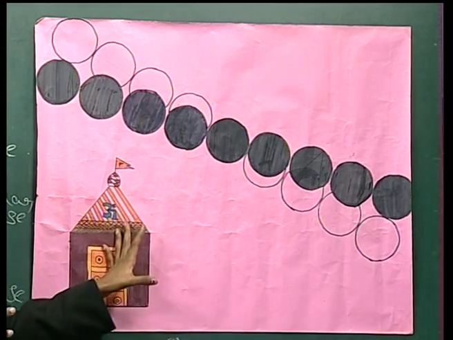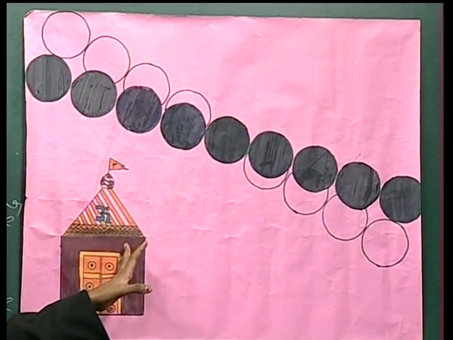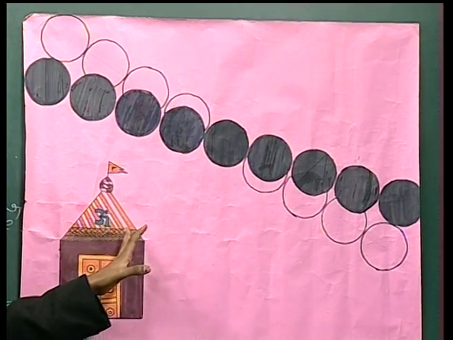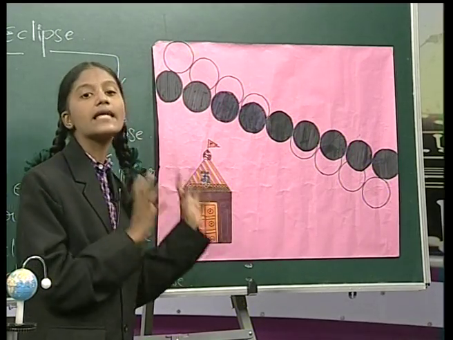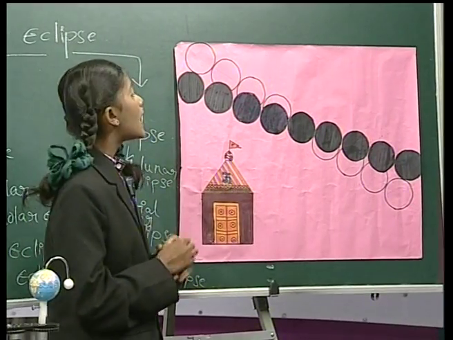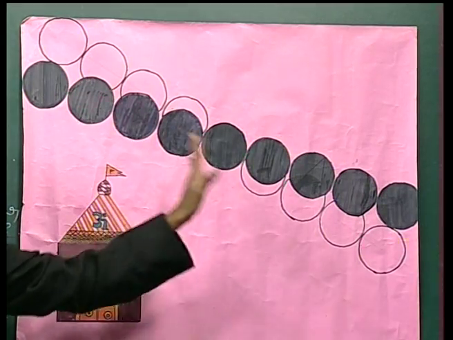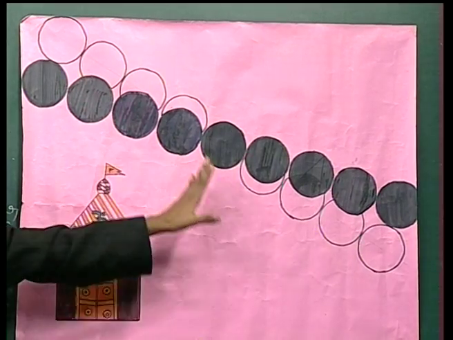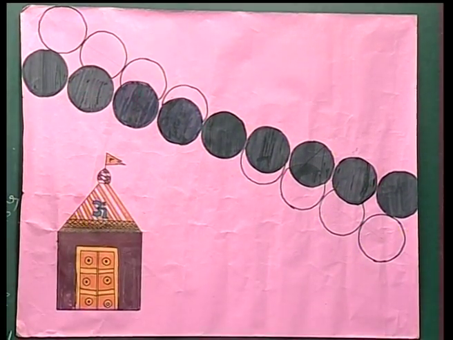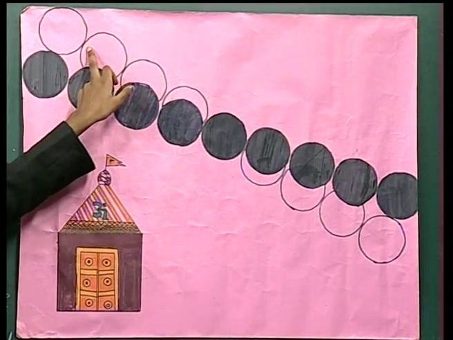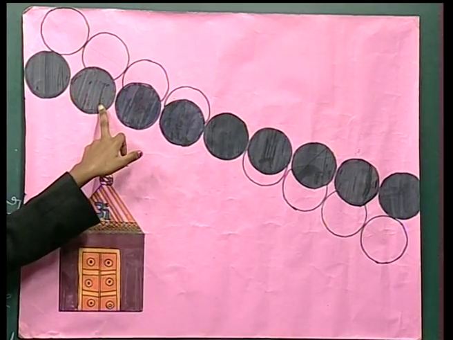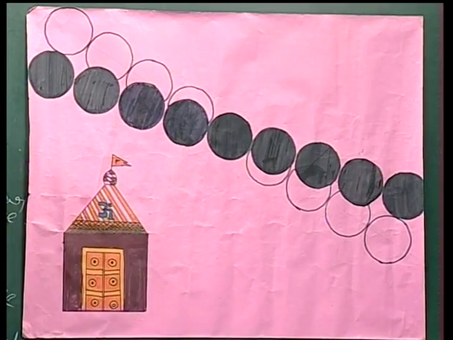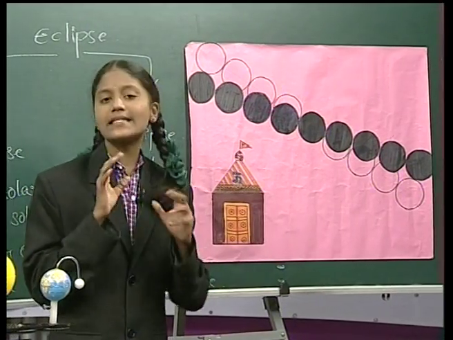So friends, observe this figure. This figure contains a sketch of a time exposure photograph of this eclipse. That means the different stages of this eclipse were captured at 10 minute intervals on the same frame. So dear Sparrows, in the sketch from left to right, it shows the moon slowly covering the sun and then moving away. The uncovered portion of the sun appears white and the black circles represent the moon. So you can easily guess the positions of the sun at each stage.